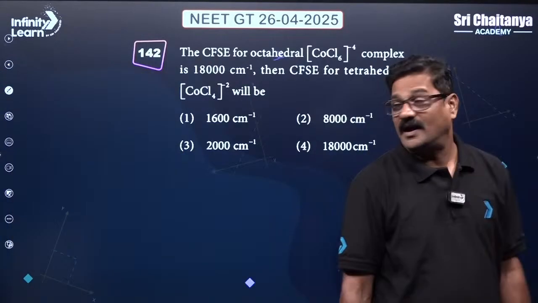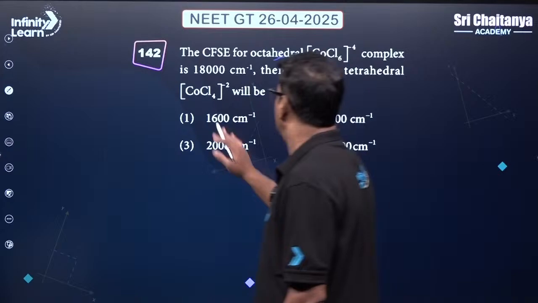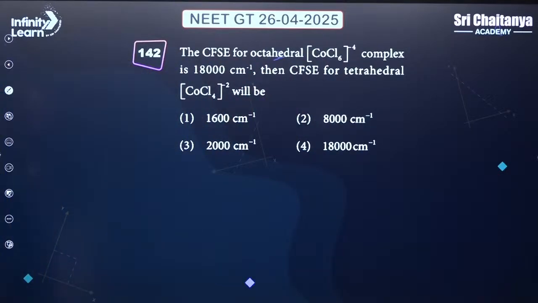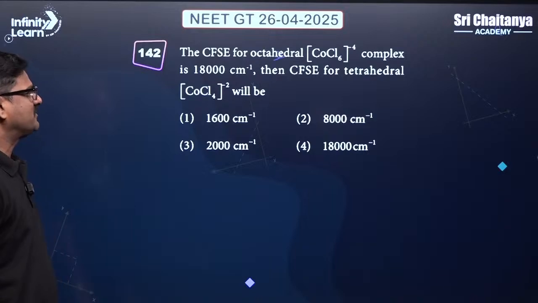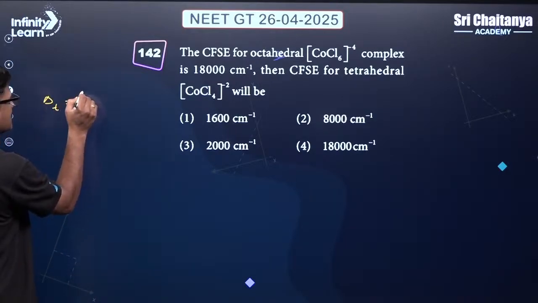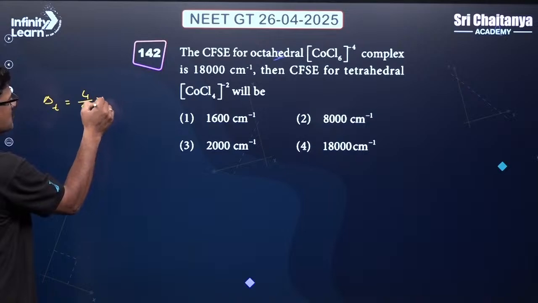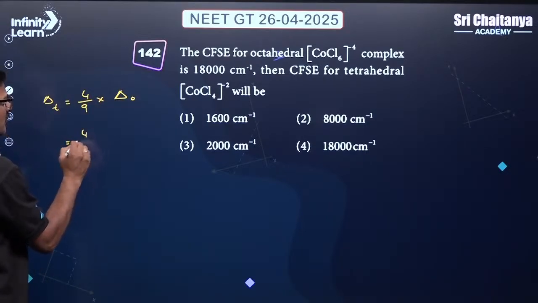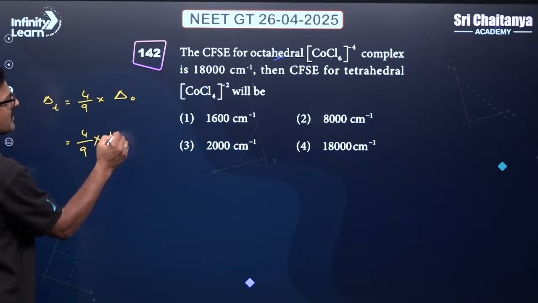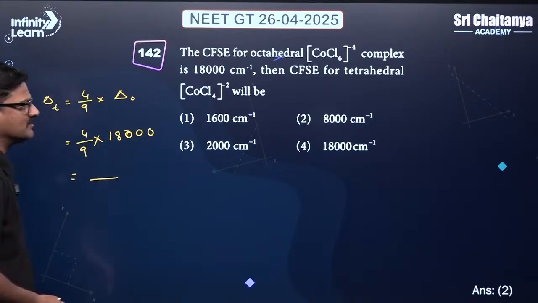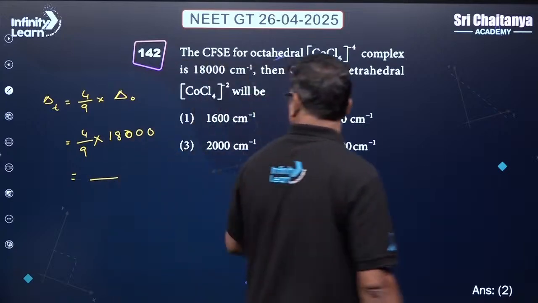Clear? And you can say crystal field splitting energy of octahedral complex is 18000. Then the crystal field splitting energy of tetrahedral complex. Crystal field splitting energy of tetrahedral complex is 4 by 9 times of the crystal field splitting of octahedral complex. So 4 by 9 into 18000. That is your answer. It comes to be 8000.